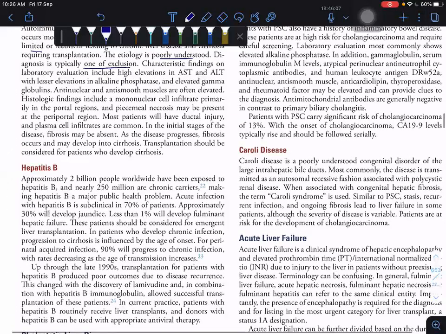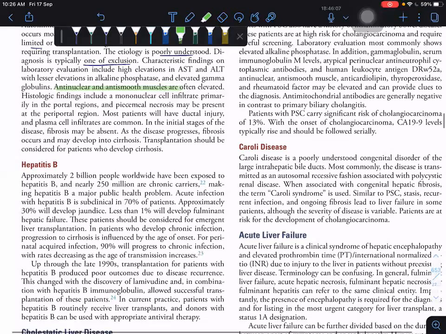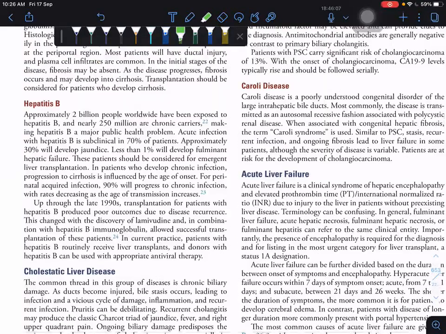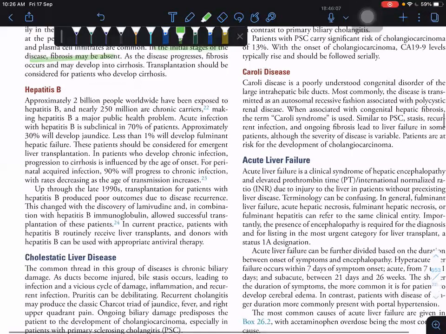So what is the investigation? What are the antibodies? ICDs, ANA, ASMA. Then the one important point is that in the initial stages of the disease, fibrosis may be absent. Later, fibrosis will develop, and transplantation is considered for patients who develop cirrhosis. So next comes hepatitis B.